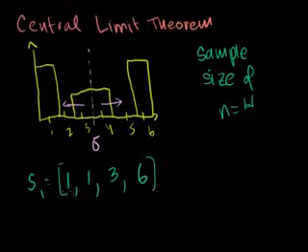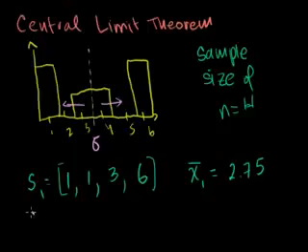And what I'm going to do is average them. I want to be careful when I say average: the mean of this first sample of size 4 is what? 1 plus 1 is 2. 2 plus 3 is 5. 5 plus 6 is 11. 11 divided by 4 is 2.75. That is my first sample mean for my first sample of size 4.